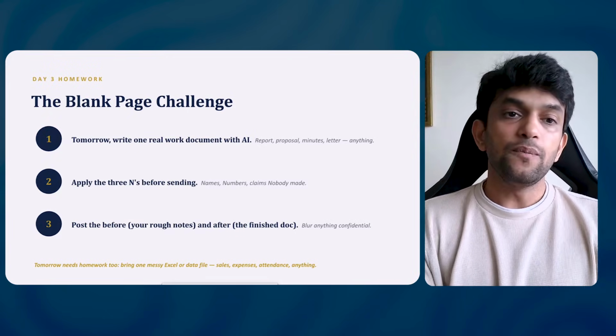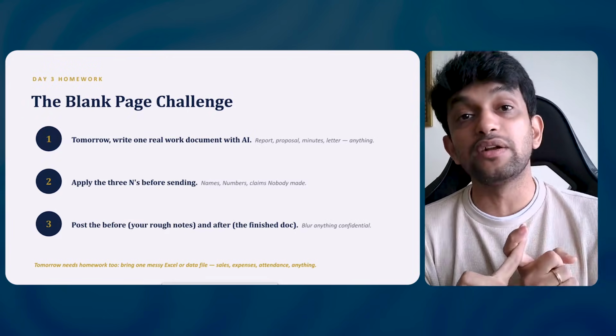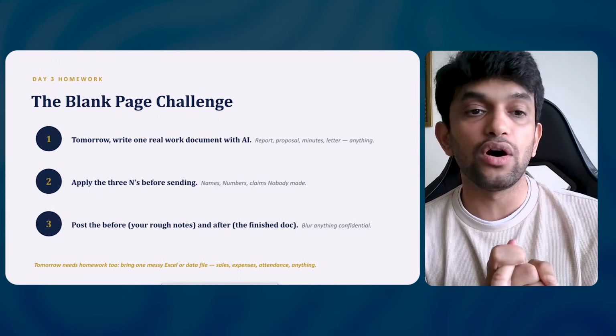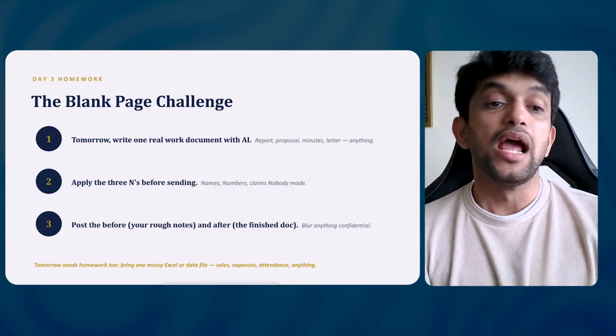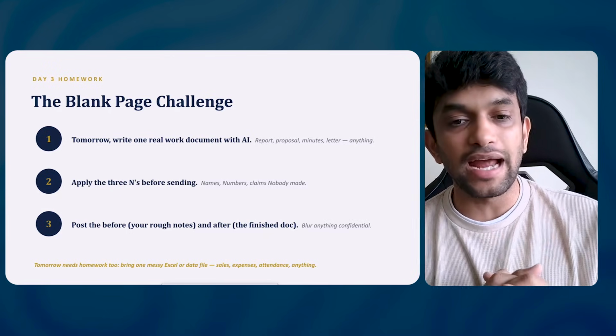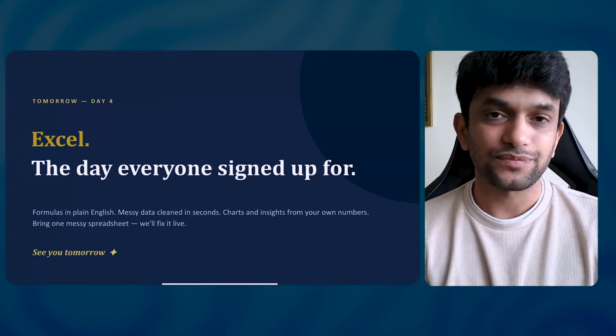Okay, so the blank page challenge, guys. Tomorrow's homework is: write one real-world document with your AI, whatever you're working on. Apply the 3 N's: check names, numbers, and claims nobody made, and post your rough notes and get a finalized doc for you. Okay, will you do that? Yes.